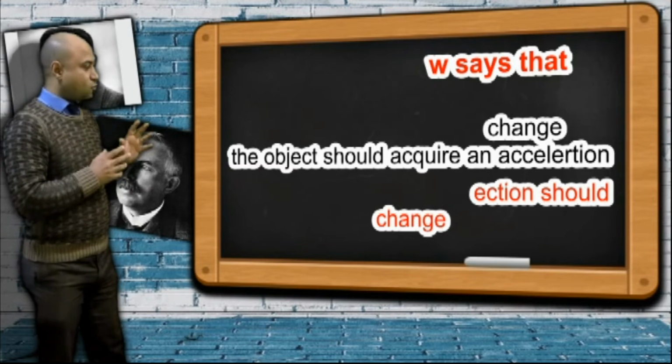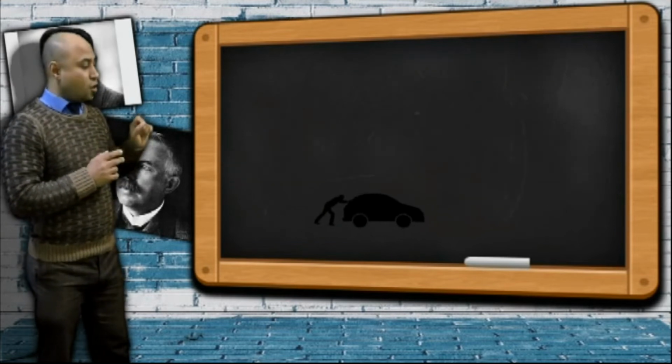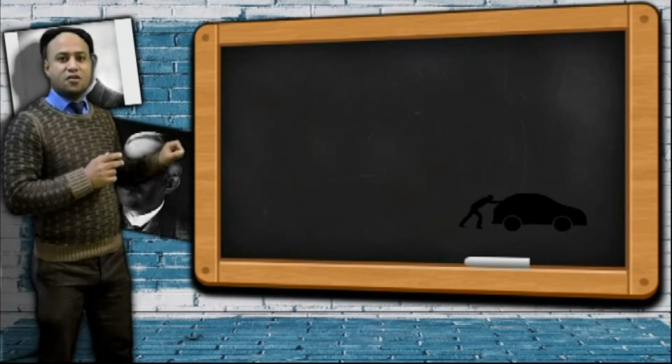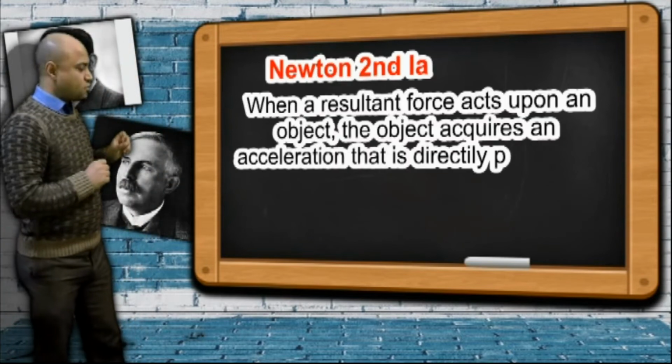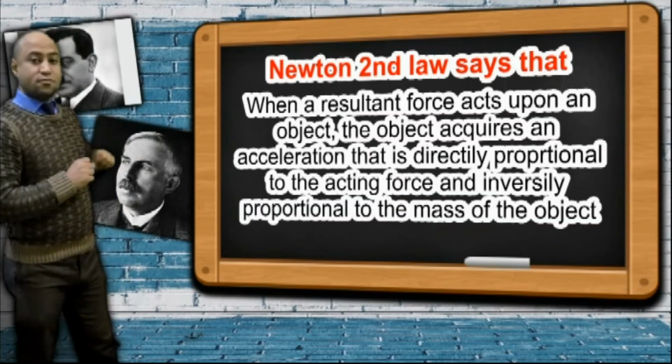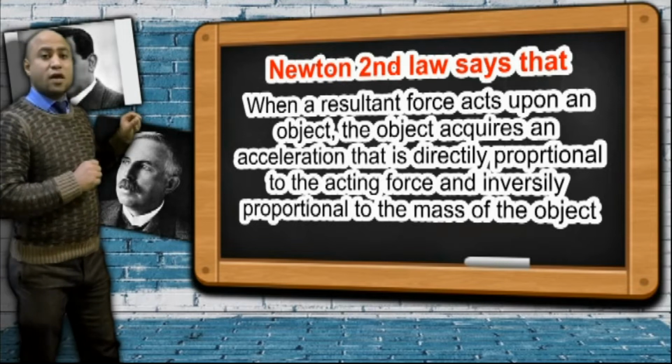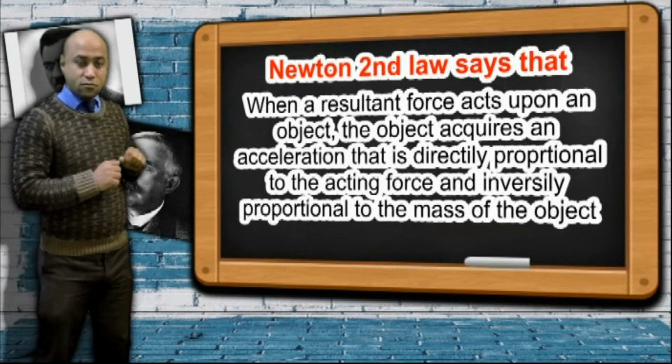Again, if a force acts upon an object, the object should acquire an acceleration. Newton said that if a force F acts upon an object, this object should acquire an acceleration.